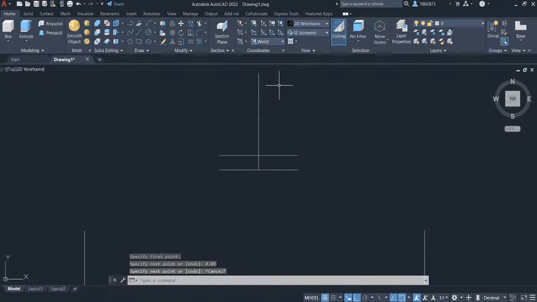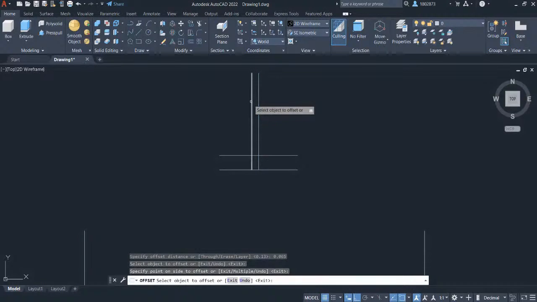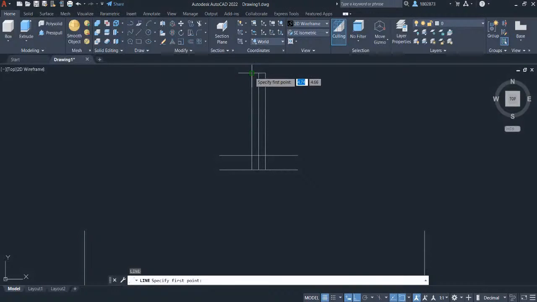Press escape. Create an offset again. Type in off and select offset. Let's key in 0.065 and press enter. Select the line and left click here. Select again the line and left click here. Press escape. Press L for line and let's finish the sketch. Left click here, and left click here.